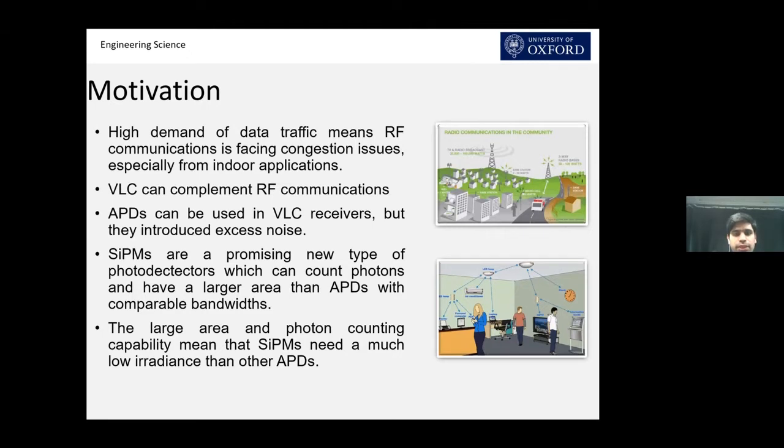In VLC technology and in VLC receivers, we normally use APDs because of their better gain, but they also introduce excess noise. Today in my talk, I will highlight silicon PMs, which are a promising new type of photodetector. They can count photons. They have a larger area as compared to APDs, and they provide comparable bandwidth. Because of the larger area and photon counting mechanism, silicon PMs are much more sensitive than APDs. It means they operate at much lower irradiance as compared to APDs at any particular data rate.